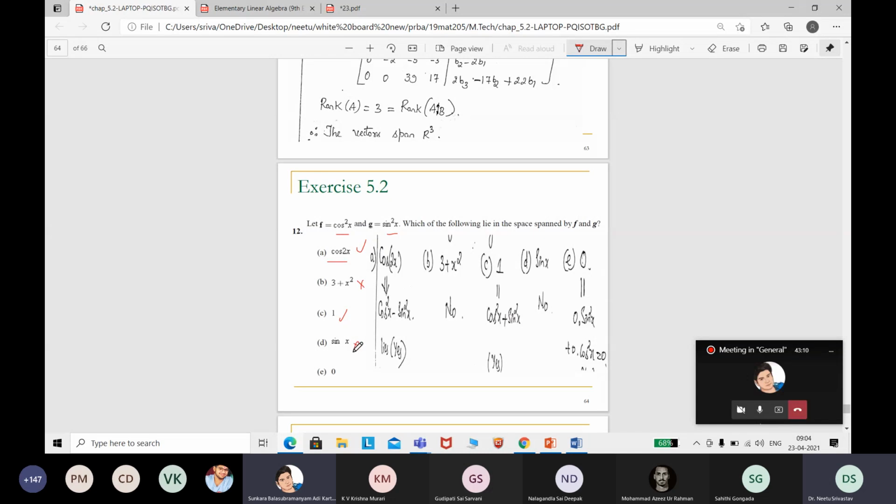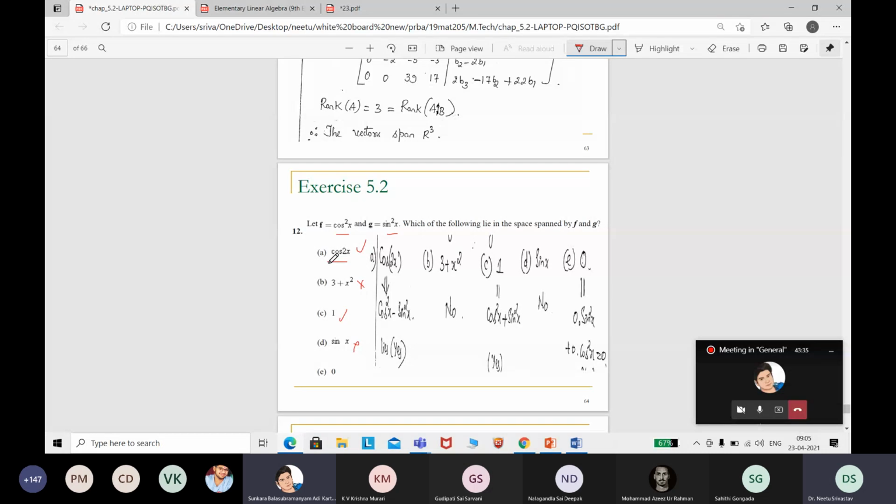Ma'am, the B1 we can write like cos square x plus sin square x plus 2 plus x square. No, ma'am. Which one? B. Cos square x plus sin square x plus 2 plus x square. No, no, no. You have x square already there, no? So you cannot write.